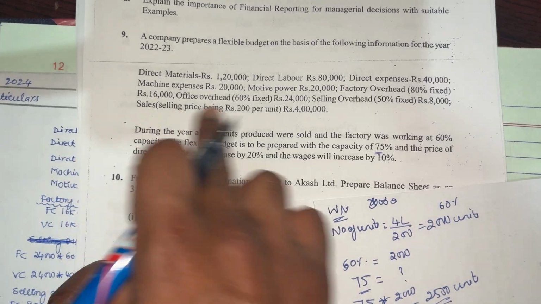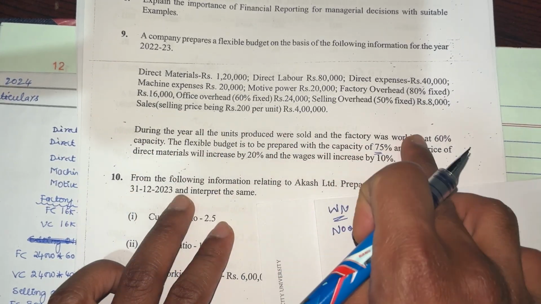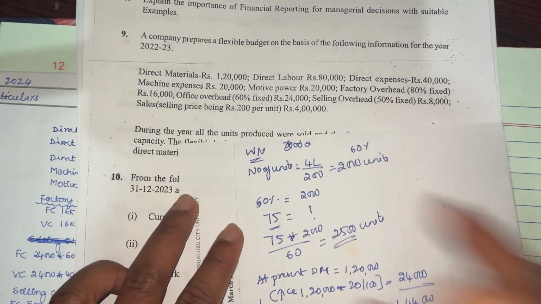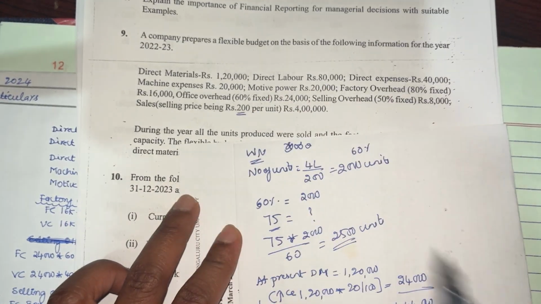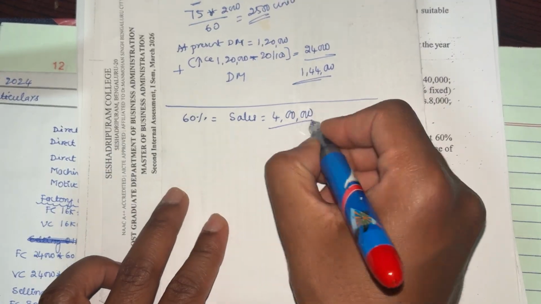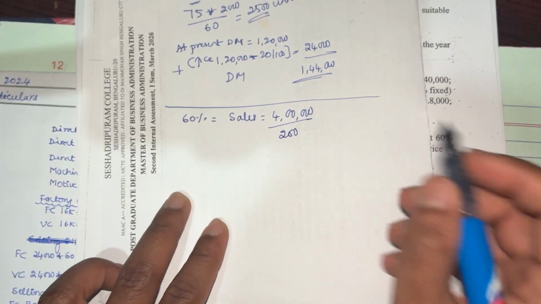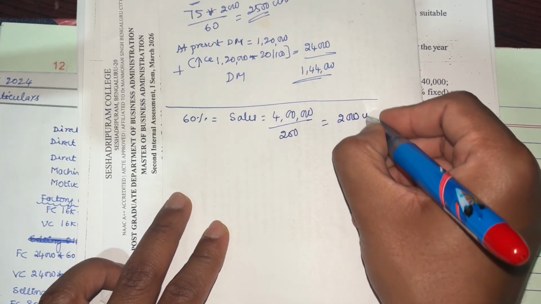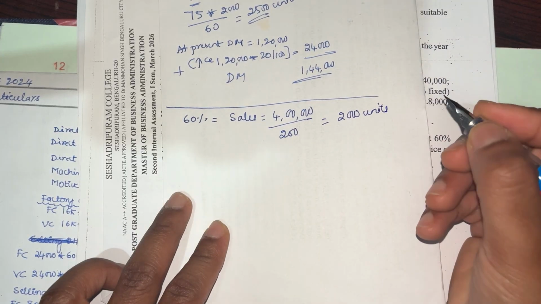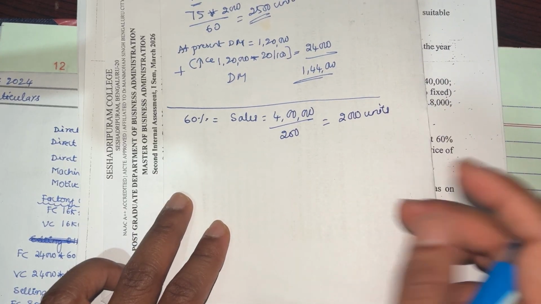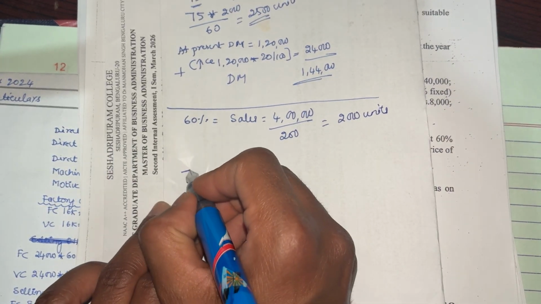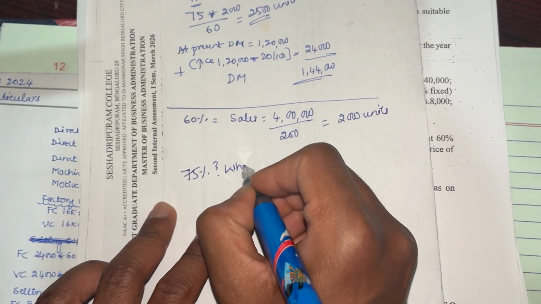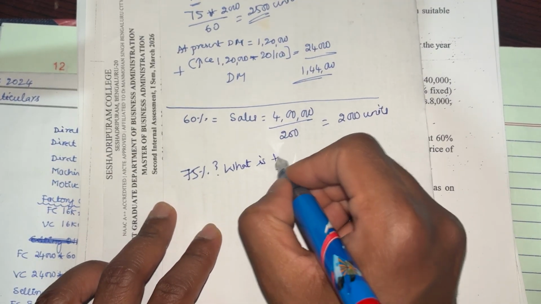It is actually given, sales equals 4 lakh, because now the factory is working at 60% capacity. And what is the selling price per unit? 200 rupees. So 4 lakh divided by 200 will give you 2000 units.